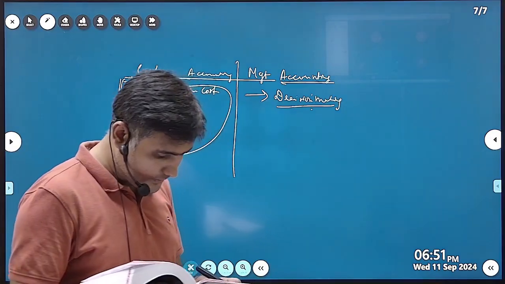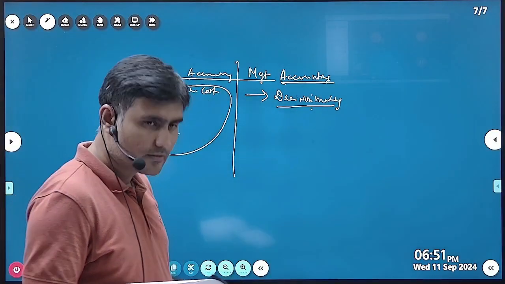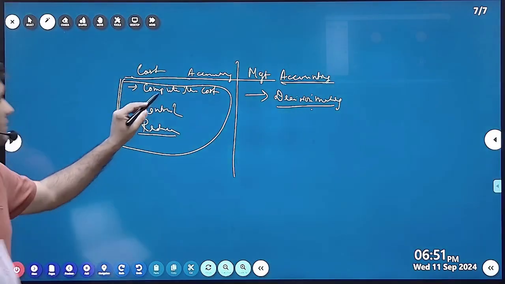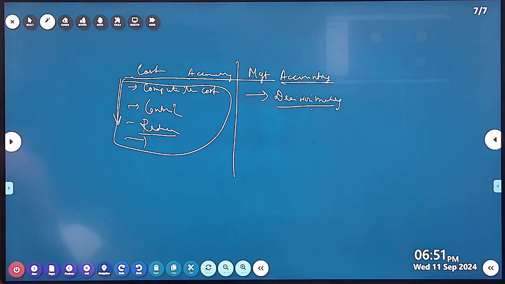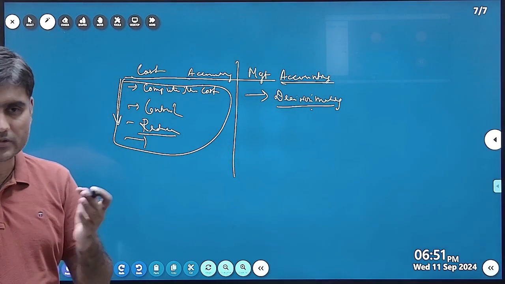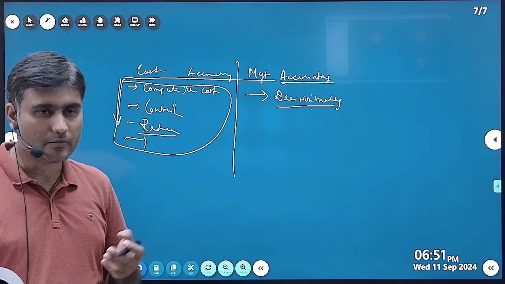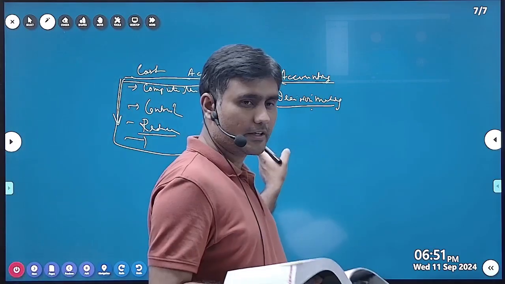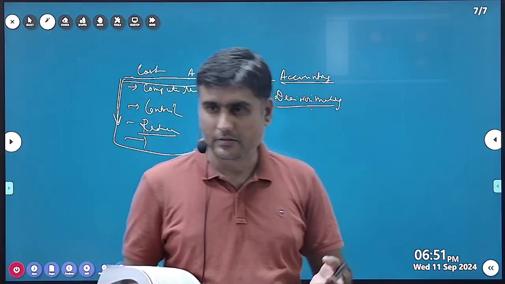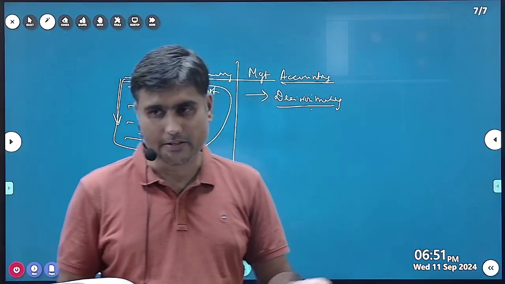Then the measuring grid: it is quantitative. Only these things, computing the cost. So it is quantitative. There is no qualitative. Cost, you are recording the cost and you are analyzing it. So it is quantitative. Management accounting is both quantitative and qualitative, as we just learned in financial accounting.